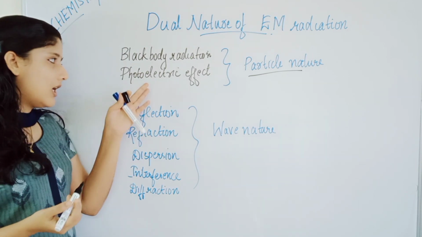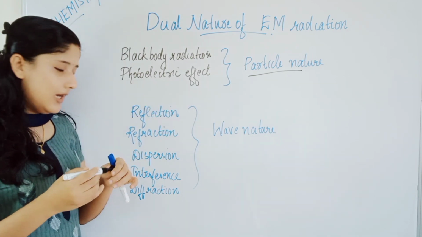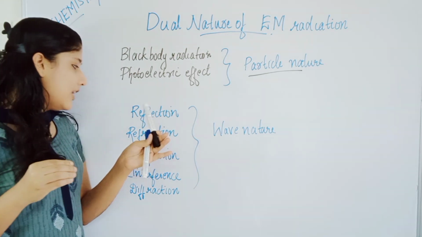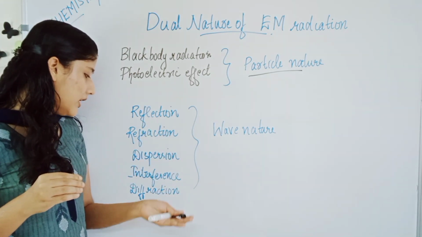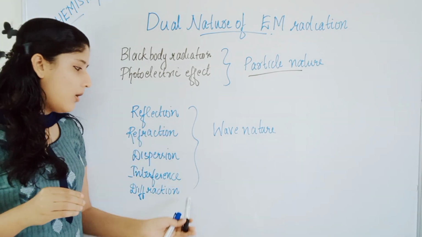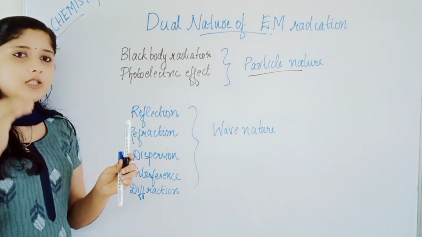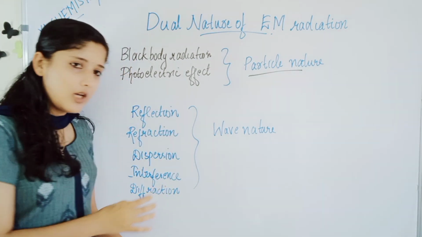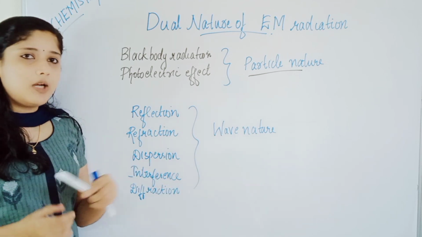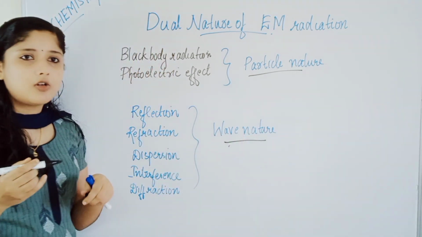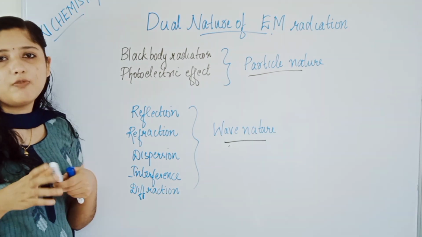We already studied them. Then the phenomena or processes like reflection, refraction, dispersion, interference and diffraction, all these are properties of electromagnetic radiation. They can be explained by the wave nature of EM radiation, isn't it?